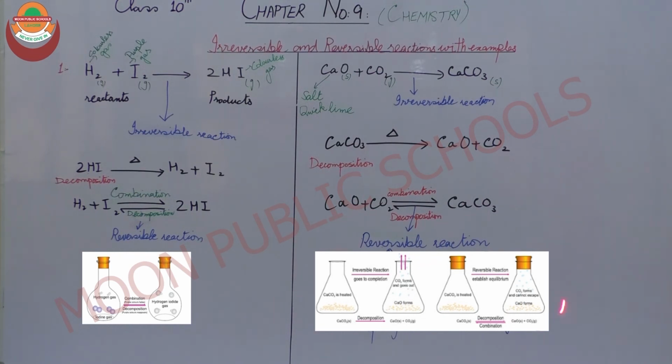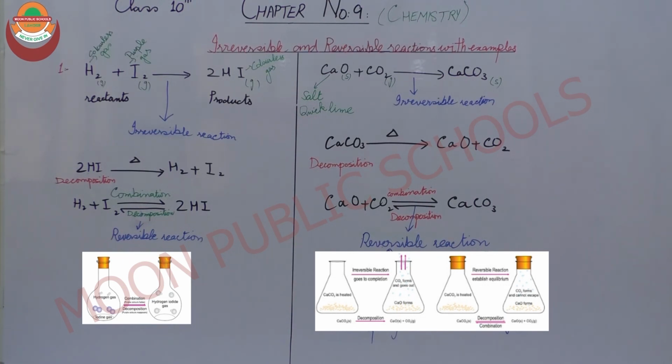I can explain it in the form of this diagram. You can see in the first vessel, calcium carbonate is going to be heated. When we heat calcium carbonate, it forms carbon dioxide and calcium oxide in a vessel. But as you can see, these two vessels are open-mouthed. In an open vessel, the carbon dioxide which forms will escape out through this vessel or through this bottle. So there will be no chance for carbon dioxide to react with calcium oxide. Only the single reactant calcium oxide will remain, which will never form calcium carbonate.